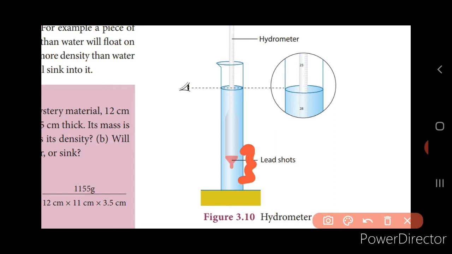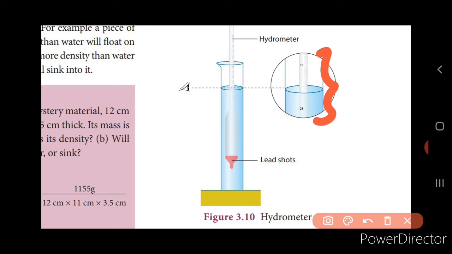Normally what happens? It will tilt towards the walls of the container, isn't it? So these lead shots or the mercury help it stand vertically in the liquid. Now this narrow tube has markings so that the direct reading of the relative density or the density can be measured. The liquid to be tested should be poured into the glass jar. The hydrometer will be gently dropped into the liquid whose density or relative density has to be measured.